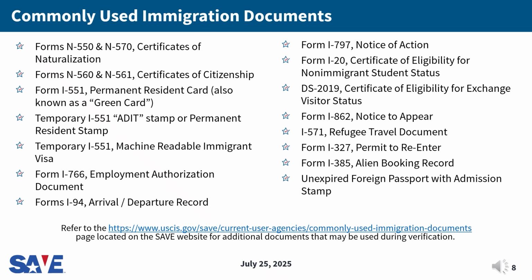This is a list of the most commonly used immigration documents for SAVE cases, and can help identify where unique immigration identifiers may be located. For more information on immigration documents commonly used when creating a SAVE case, including examples of the documents, visit www.uscis.gov/SAVE. Navigate to current user agencies and select the commonly used immigration documents page. It is important to check with the agency with which you are seeking the benefit or license to ensure you provide any documents they may require.